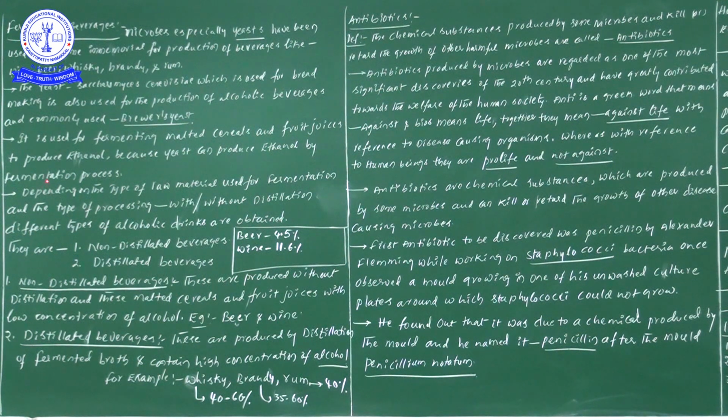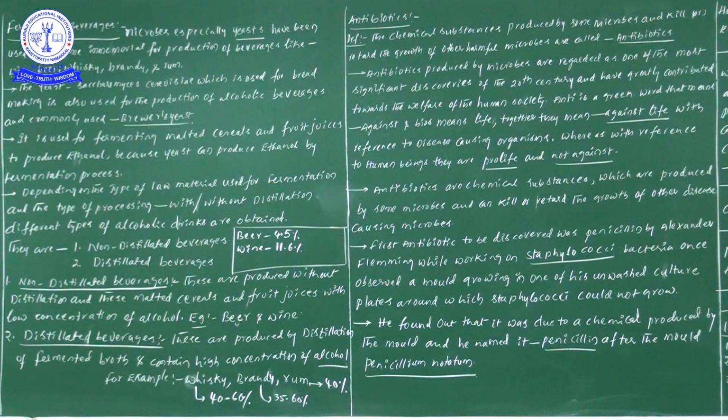So the oxidation of any kind of organic compounds that takes place only in the absence of oxygen can be taken as a fermentation process. Don't forget, important. Now let us move forward to learn the important points regarding fermented beverages. Depending on the type of raw material used for the fermentation, and the type of processing.